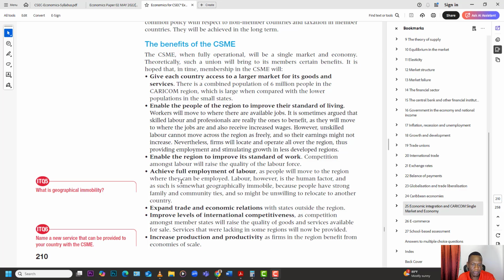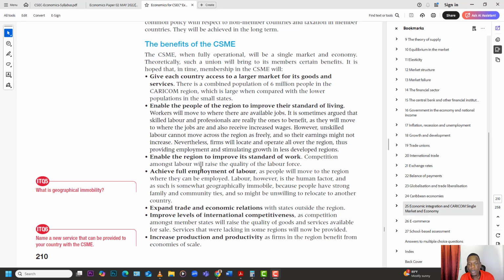So the same thing, achieve full employment, same thing. Expand trade and economic relations. So that means now that if all of us are integrated, look at the EU, for example, the European Union. Do you see how they are so tightly knit because of the whole integration going on right there, movement of people, movement of goods, etc. And so now you can improve economic and trade relations, because what's going to benefit me, going to benefit you.